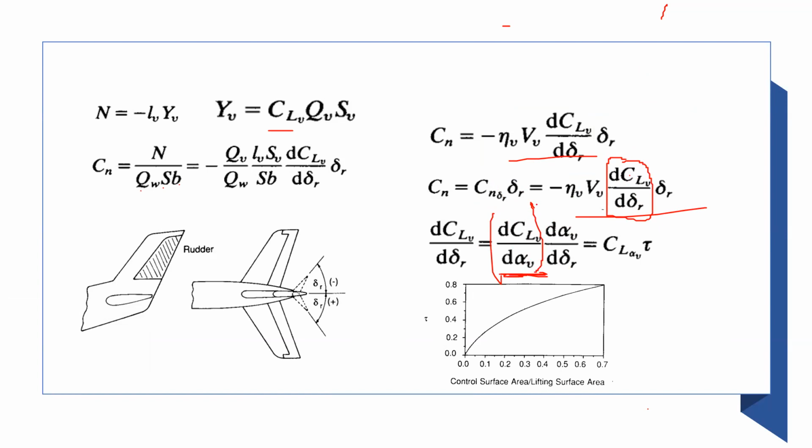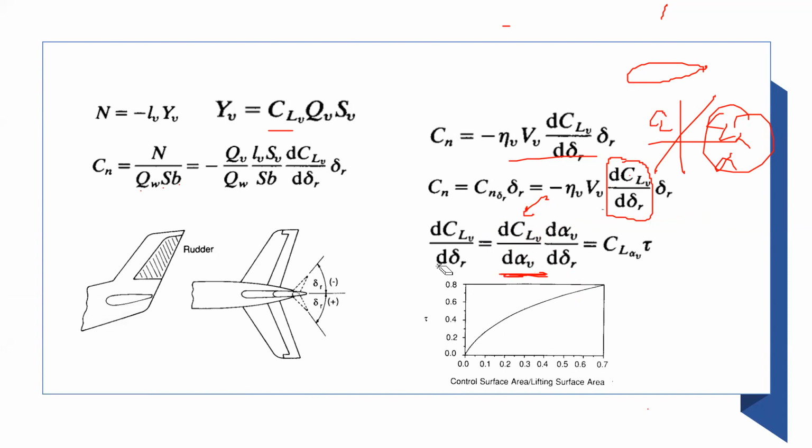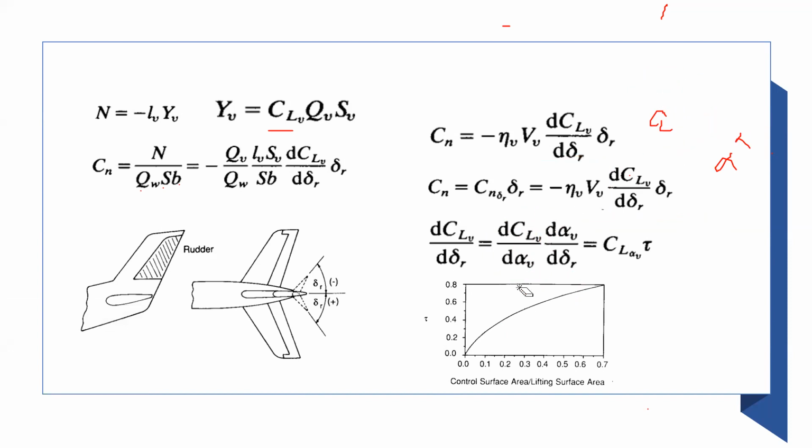Rupinder, would you like to explain how this number is known to us already? Yes, sir, from the graph, sir. Yeah, because whenever you have an airfoil, you know its CL alpha graph, right? This is the CL alpha. This is CL and alpha. Yes, sir, it's the CL alpha. How do you find this number? From the table, sir, from the graph. In the wind tunnel, sir, we can test it.